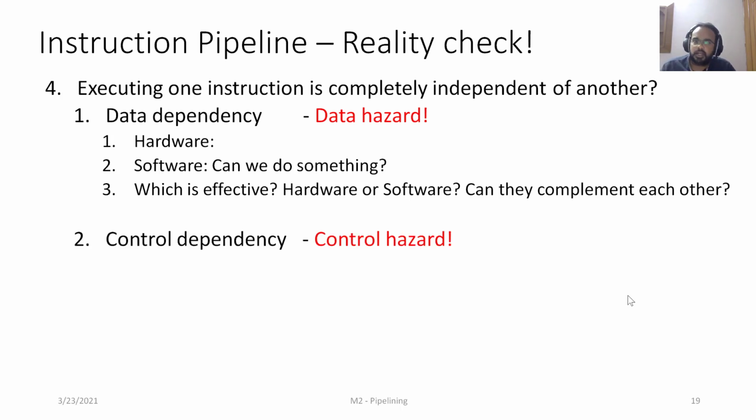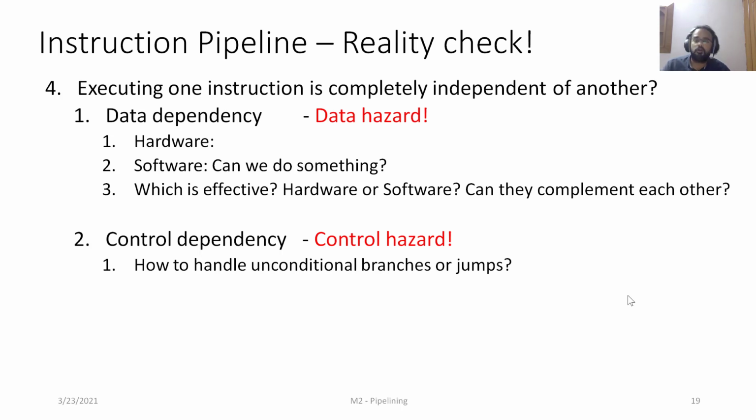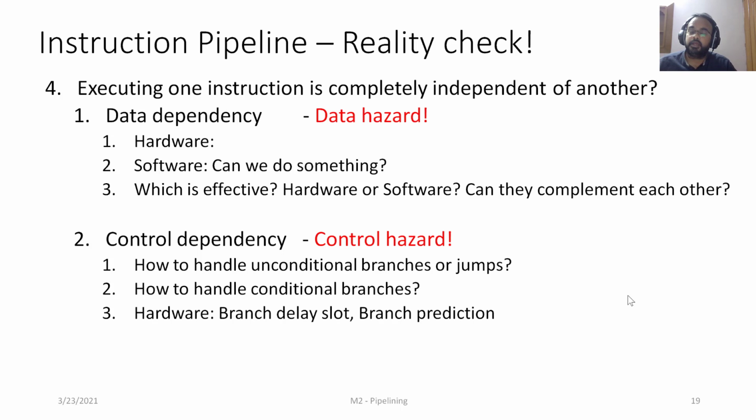The other dependence is control dependence, and we are going to see how we can handle the unconditional branches or jumps, JAL and JALR, in RISC-V. Also, we are going to understand how we can handle the conditional branches: branch if equal, branch if not equal, greater than, less than, etc. Right? And in the process, we are going to look at some of the hardware optimizations, namely the branch delay slot and branch prediction. And at the software level, we are also going to answer if we can do something about it, right?